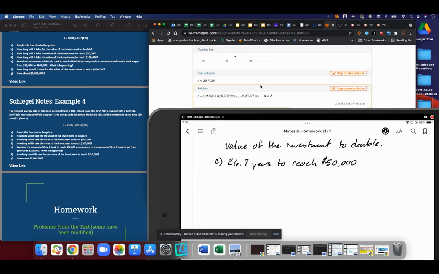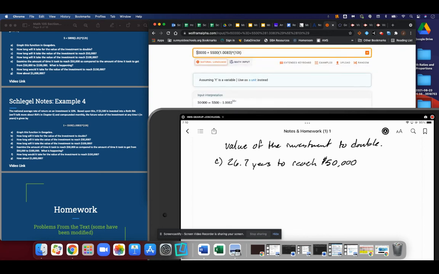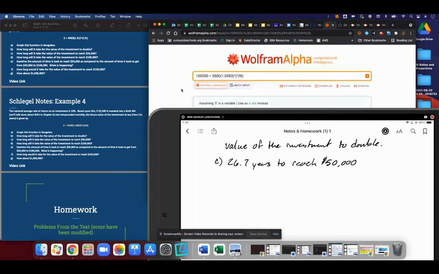Still not terrible. We left only $5,500 in there, and it's grown to $50,000. It's grown nearly 10 times in 26 years. Not bad for doing nothing. You made about $45,000 for doing nothing in 26.7 years. Let's take a look at the same thing for $100,000. And remember, 26 times 2 is 52.